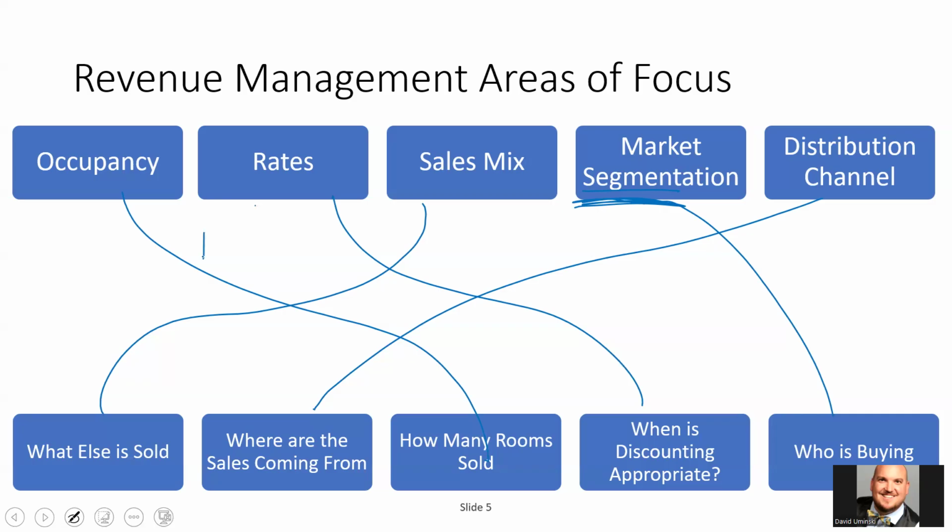Rates. We'll talk about the different types of rates, but rack rate, R-A-C-K, the rack rate is what we obviously try to get. That rack rate is the highest rate that you can charge for a hotel room. Now, in the state of Texas, it's required that that rack rate be posted on the back of the door in a conspicuous place. And usually that means on the back of the door. So if you ever go into a hotel room in Texas, you close the door, there should be the maximum rate that that room can be sold for, okay? You should not be paying higher than that rack rate, okay?